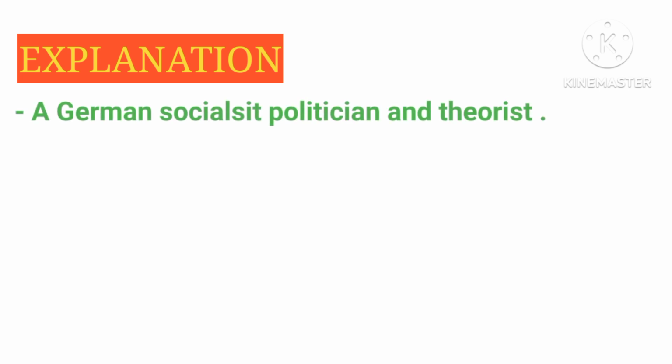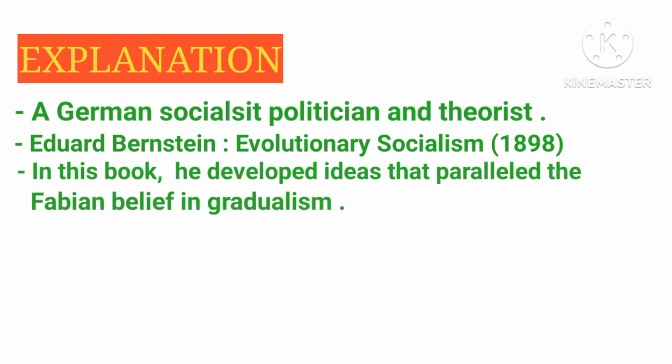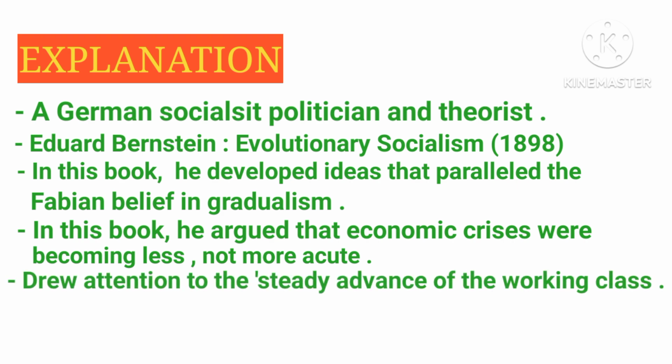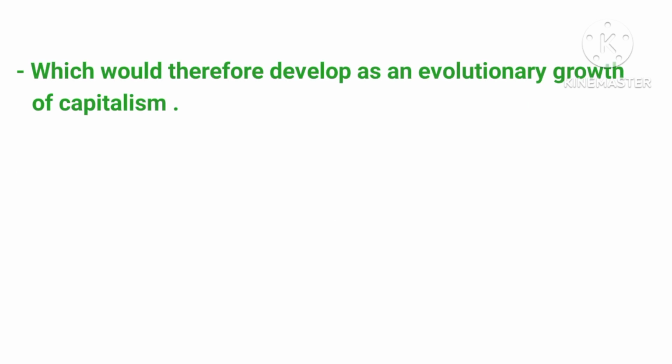As you all know, Edward Bernstein was a German socialist politician and theorist, and he wrote the book Evolutionary Socialism, which was published in the year 1898. In this book he developed ideas that paralleled the Fabian belief in gradualism, and he argued that economic crises were becoming less, not more, acute. He drew attention to the steady advance of the working class, and that the working class could use the ballot box to introduce socialism, which would therefore develop as an evolutionary growth of capitalism.